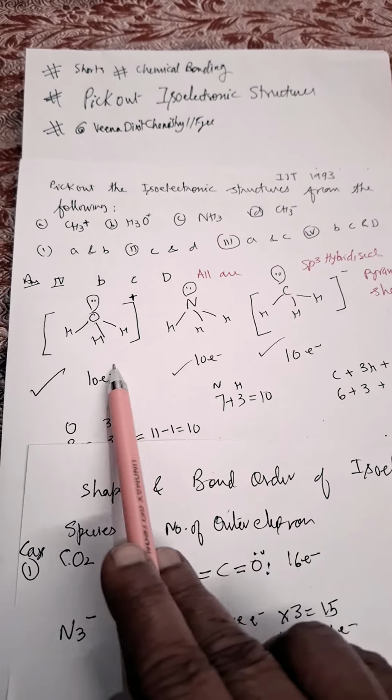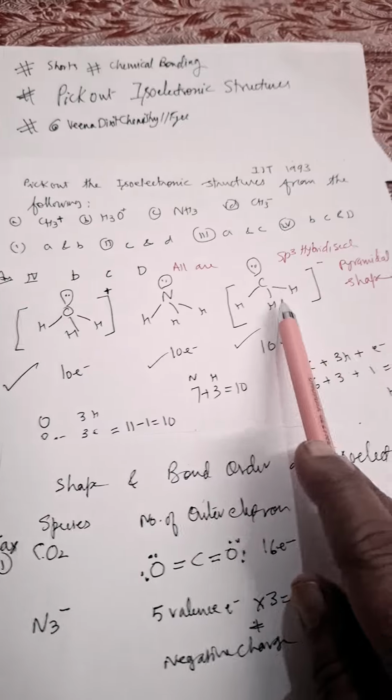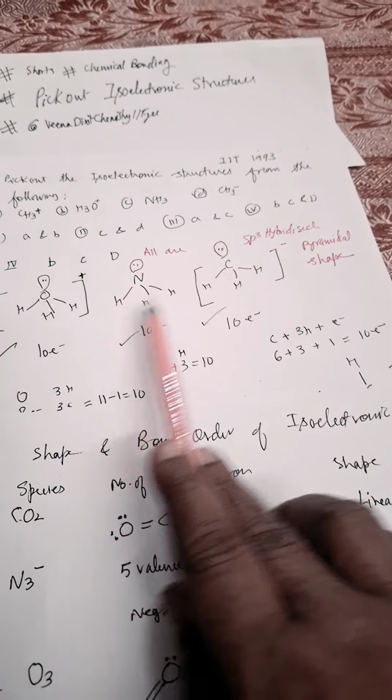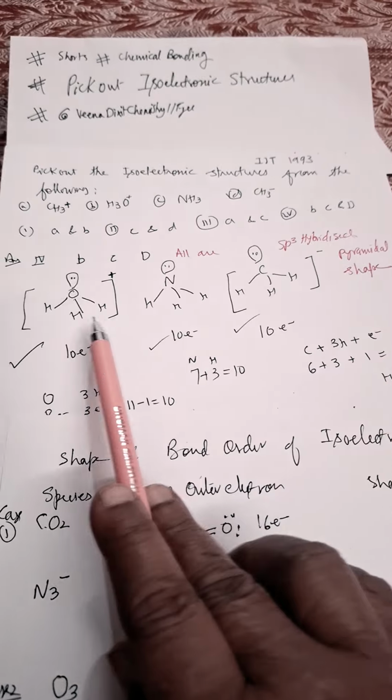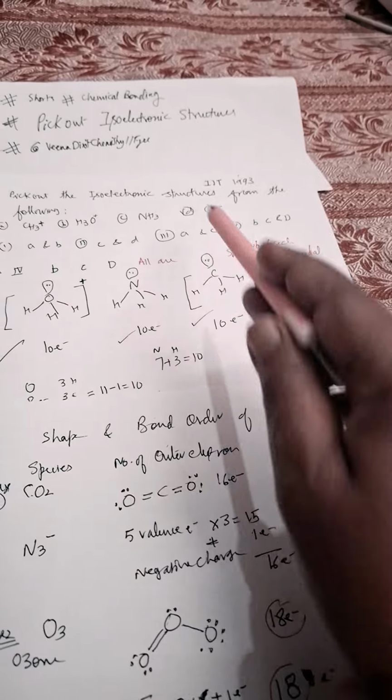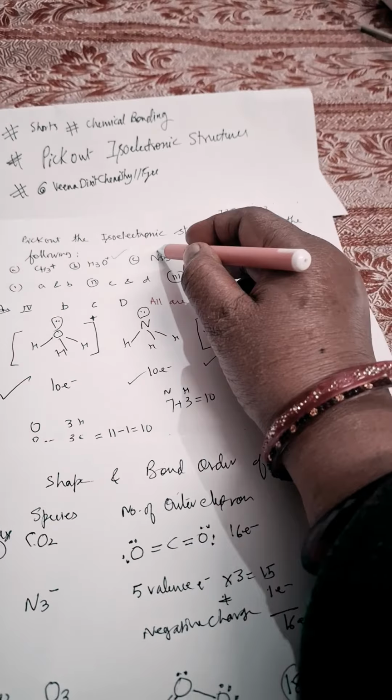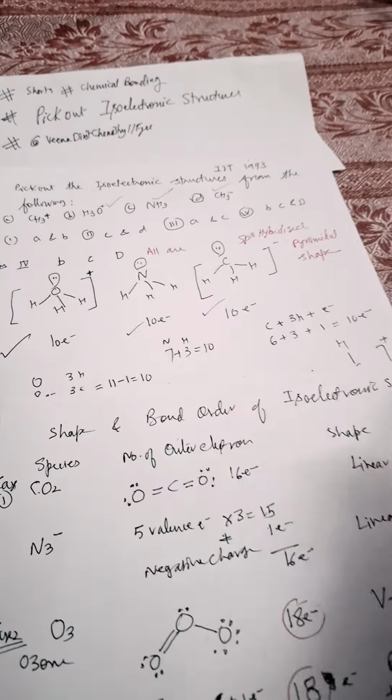So 10 electrons, 10 electrons, 10 electrons. All of them are sp3 hybridized. All of them have pyramidal shape. So B, C and D are isostructural with each other.